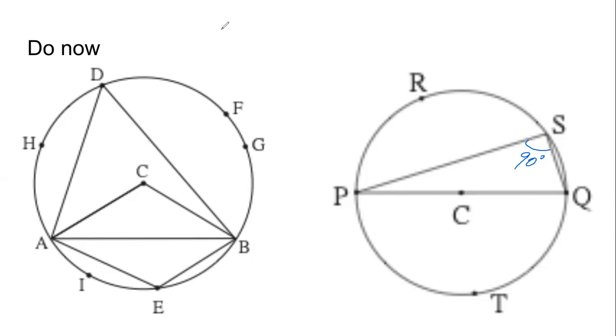Just to check if you remember: if I tell you that this angle is 120 degrees, this angle is 60 degrees, and this angle here is 120 degrees,